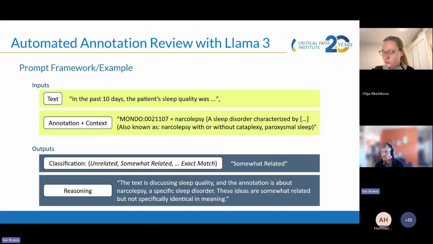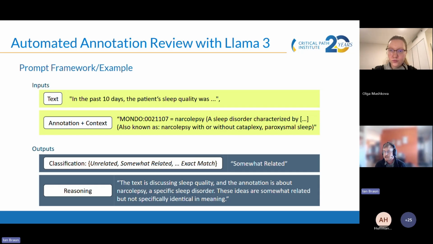This is an example of the framework that we're using for the filtering step of candidate annotations. So for both the examples in a few shot setting and the prompt structure, the way it works is the input is the text itself. So something like, "In the past 10 days, the patient's sleep quality was." So this might be the label of a question in a data set.